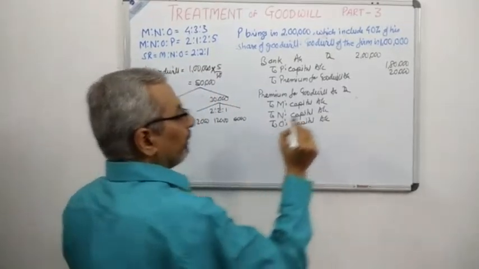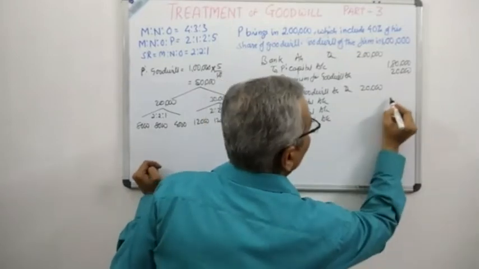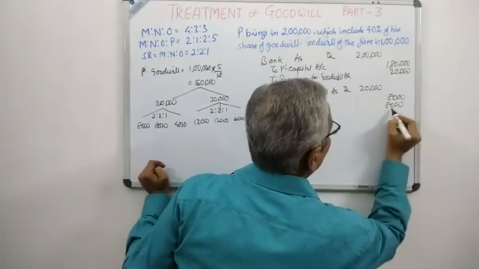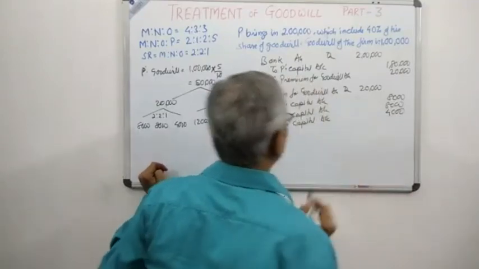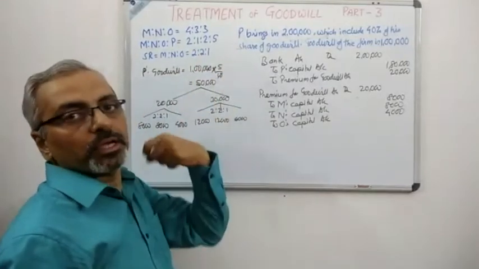See very carefully, 8,000 to M, 8,000 to N and 4,000 to O, because the sacrificing ratio is 2:2:1, which we had just now calculated.